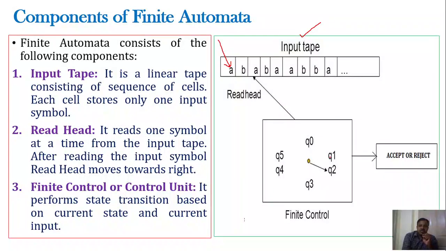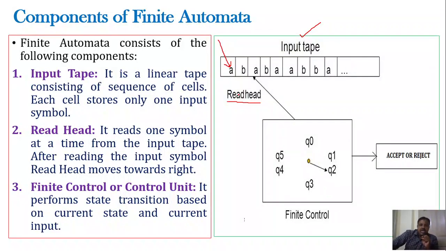And next, we have one more point here: the read head moves from left to right. That means after reading the input, it will advance, or move, towards the right. Okay. So this is the read head. We cannot write symbols onto the input tape by using this head. That's why we use the word read head. By using this head, we can perform only the read operation.